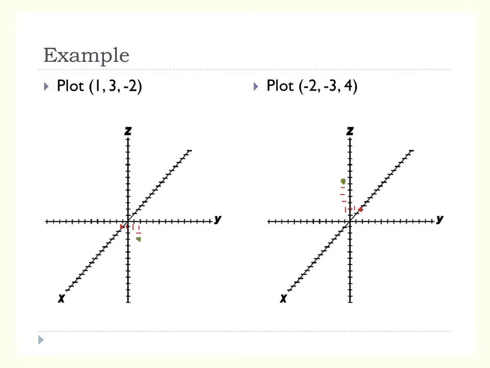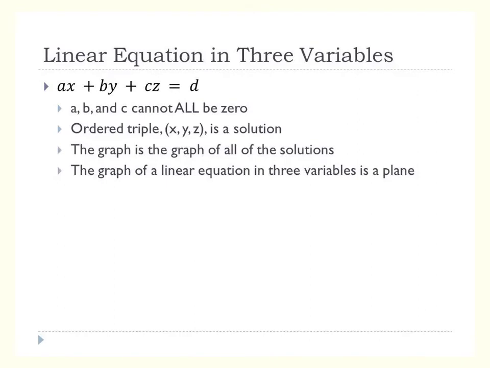So far all we've done is just plot points. Okay. So the next thing we're going to do is plot equations, linear equations in fact, because there's no squares or cubes, everything is just to the first power. So standard form here is ax plus by plus cz equals d. Not all a, b, and c can be 0, otherwise you wouldn't have any variables left. Any ordered triple xyz that works is a solution, okay? And we want to graph all the solutions.